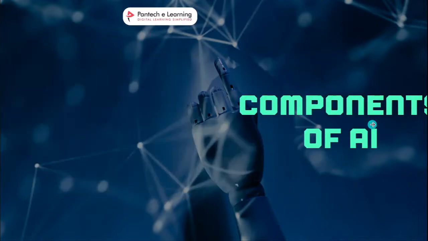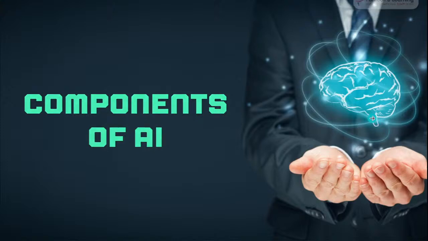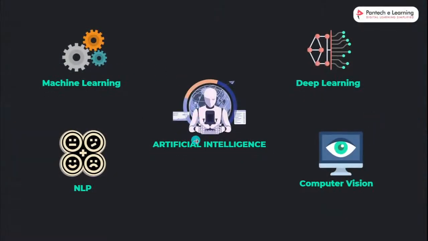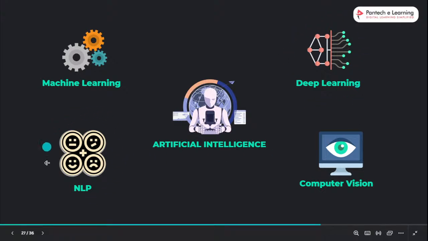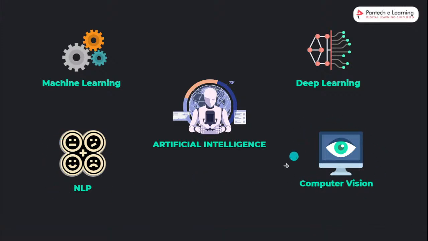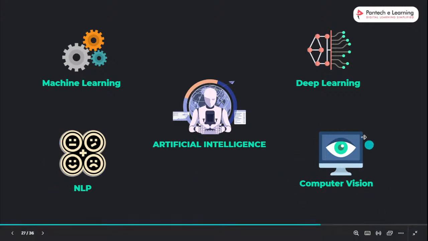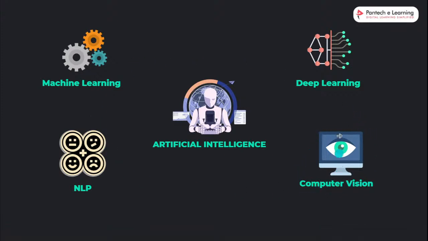Okay. So next one is the components of AI. I already told you artificial intelligence needs to be fulfilled by these things. Machine learning is for training and processing the data, deep learning is to handle the data, NLP is for analyzing human language and system language also, and computer vision is to handle image, video and audio types of data. So these four components: without these four components, artificial intelligence is not possible.